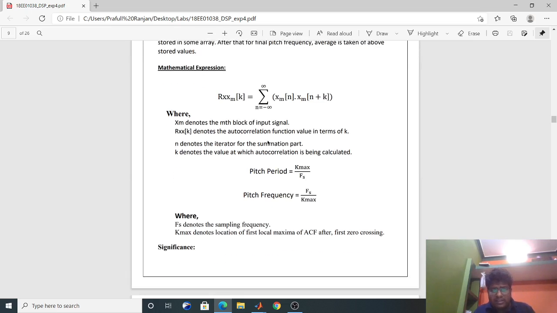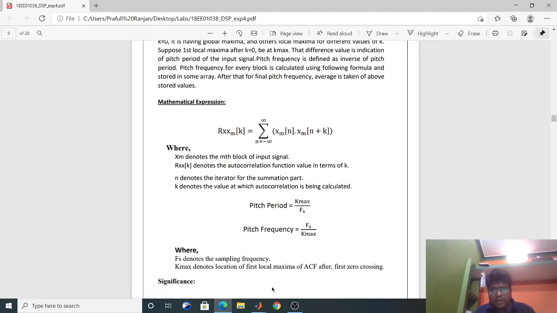So this is the mathematical formula for calculating the autocorrelation, and these are the notations. For pitch calculation, if we get the maximum value of the autocorrelation at the kth value, let us call it k max, then the pitch period will be k max by fs, as in 1 second there are fs samples.